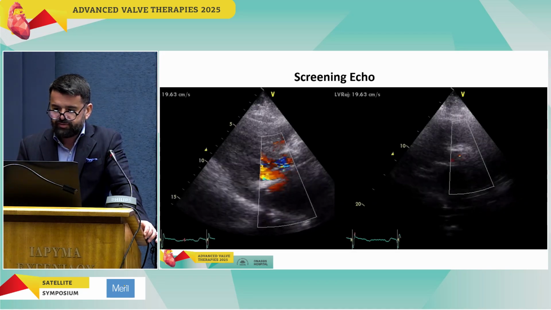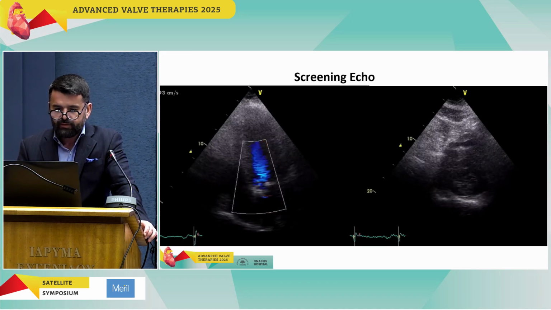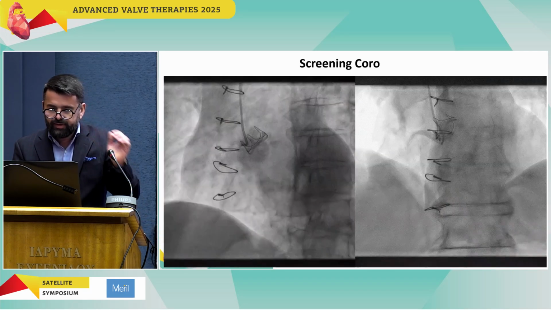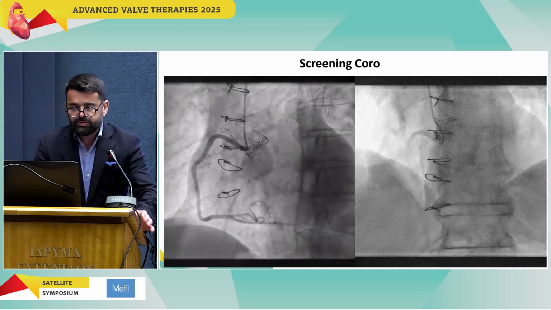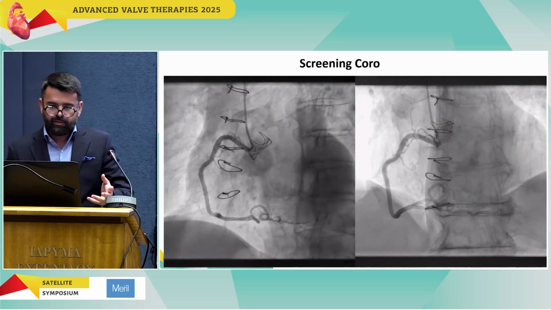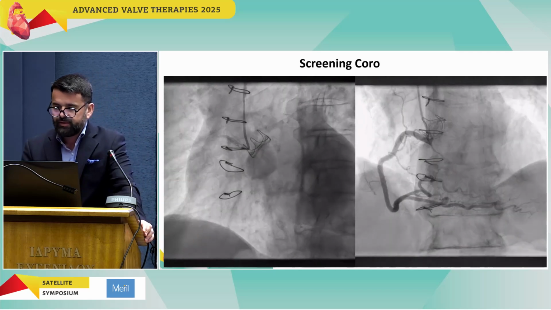So here is the screening echo, with elevated aortic valve gradients. In the screening CT, here you can see the relation of the coronary origins with the Magna Ease valve.